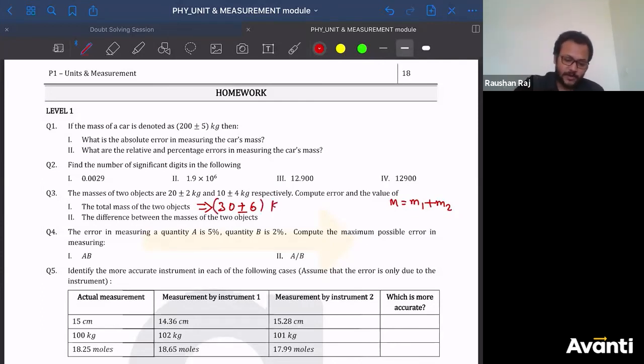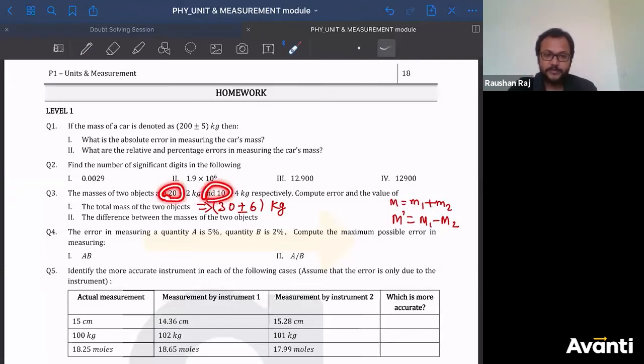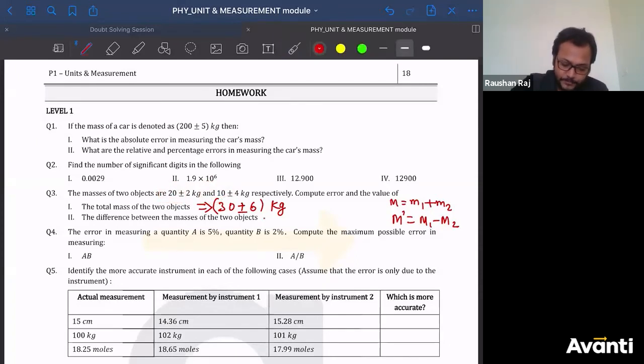Now tell me what will be the answer for difference between the masses. So difference will be written as m dash or m prime will be m1 minus m2. So subtract करेंगे, difference निकालना है ना, तो m1 कितना, 20, then 10. So I'll write 10 plus minus. Now what will happen to the error? Now few of you might commit this mistake. Sir, since they are subtracted, so subtract the error. That will be wrong. We know that when we talk about random errors, errors will always be added.